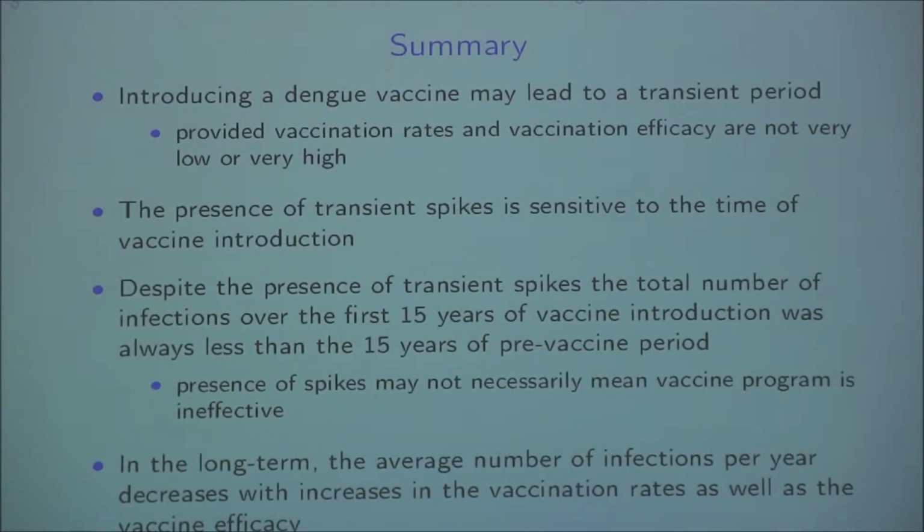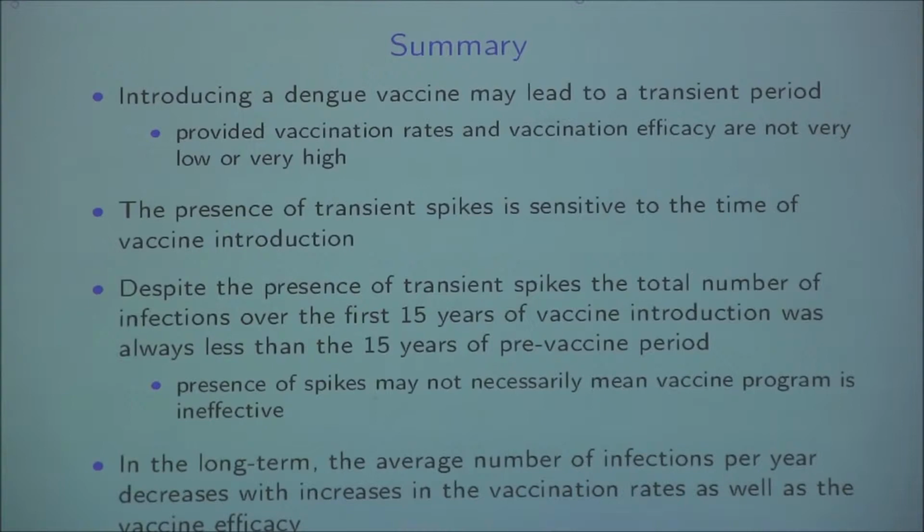Third, the presence of transient spikes does not necessarily mean that your vaccine program is ineffective. And finally, in the long term, irrespective of the fact that the limit cycle does change, the average number of infections per year decreases with the increase in vaccination rates as well as efficacy.